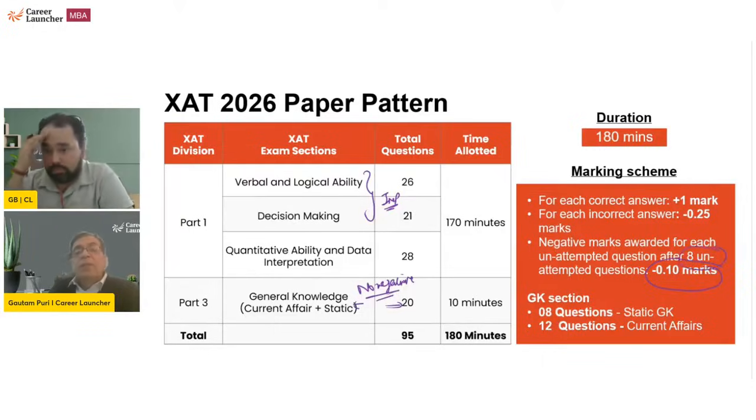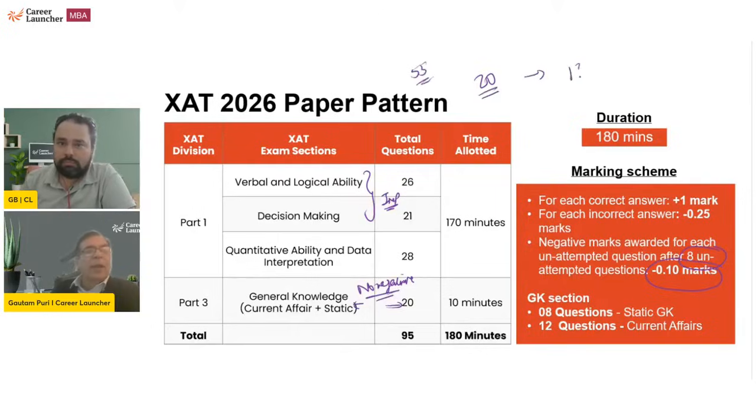So if you look at the first 3 sections, verbal, decision making, and quant, it says 75 questions in total. Let me assume you attempted 55 questions, just for ease of calculation. You have left 20 questions. The first 8 you left have no negative marking. For the balance 12, you get a negative marking of -0.1, so you lose 1.2 marks. And this 1.2 marks will be distributed between the 3 sections in the ratio of unattempted questions.